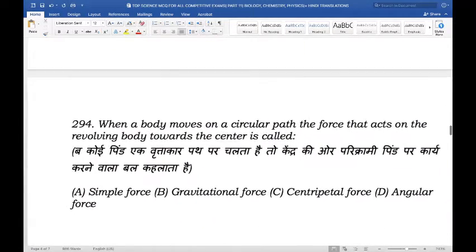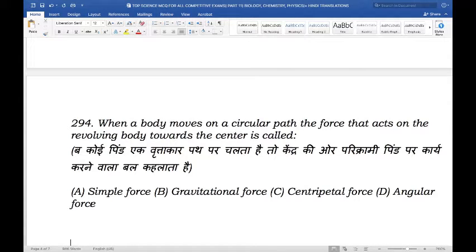When a body moves on a circular path, the force that acts on the revolving body towards the center is called. So is it called the simple force, the gravitational force, the centripetal force, or the angular force? And the right answer here is centripetal force. Now, the word itself, centripetal, is derived from Latin, centrum meaning center and petere to seek. So centripetal force is a net force that acts on an object to keep it moving along a circular path.